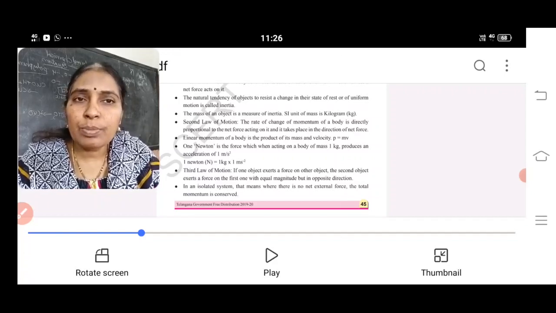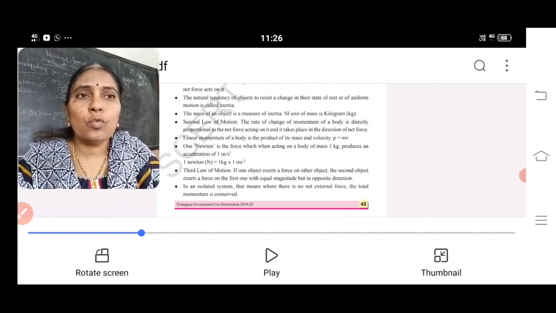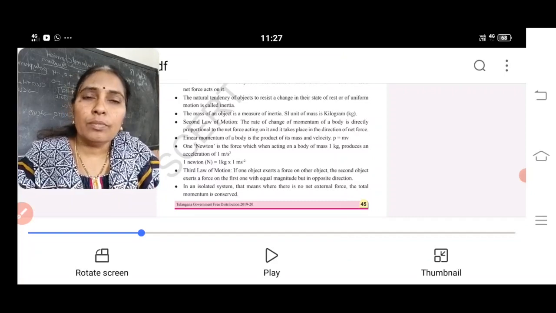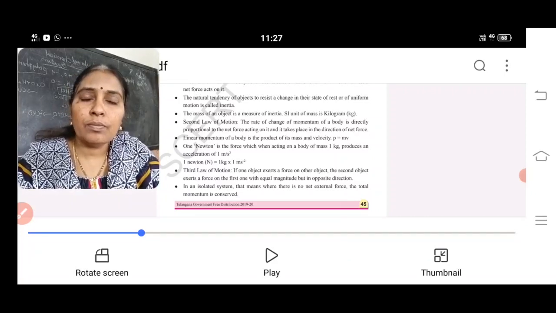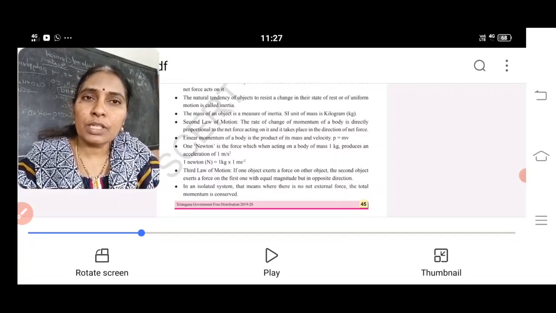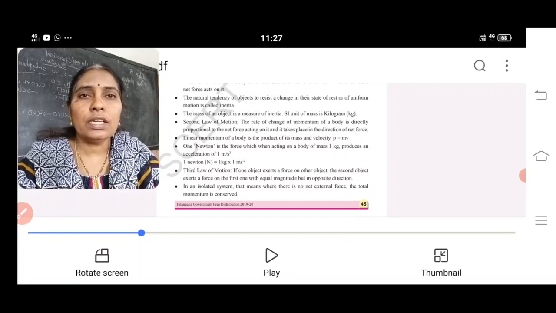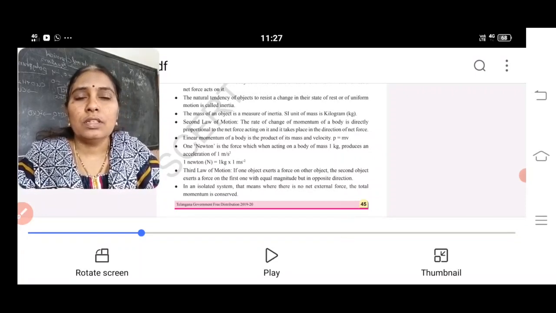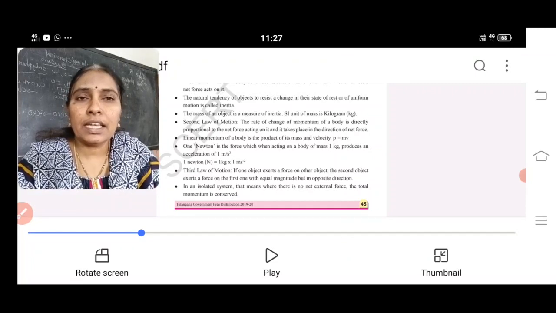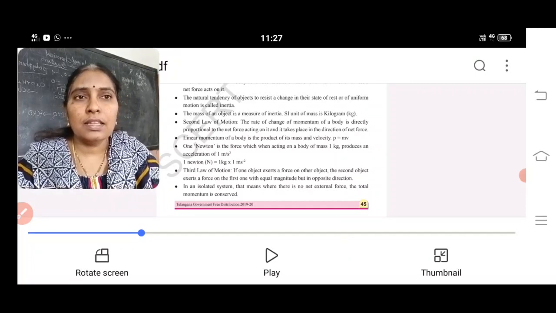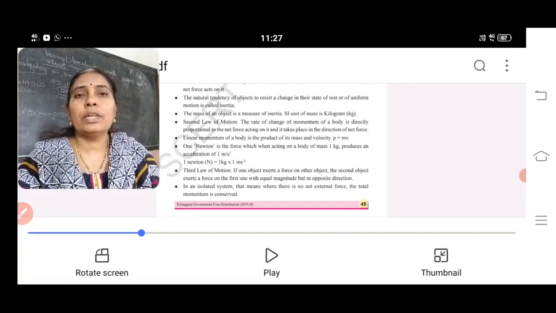When a carpet is beaten with a stick, why does the dust come out? Because when a carpet is beaten with a stick, all the particles come into motion, and due to that it may fall down. So examples that illustrate the three laws are most important.